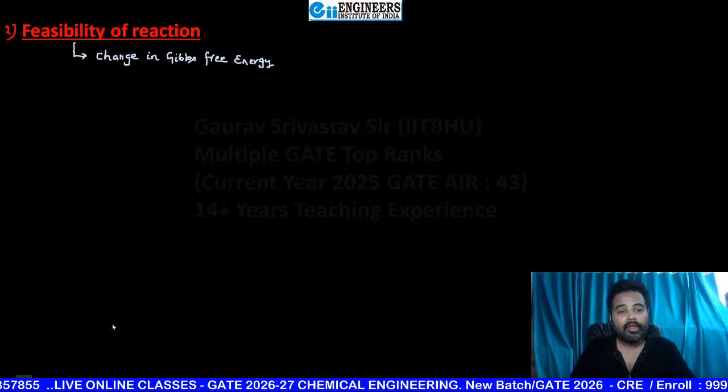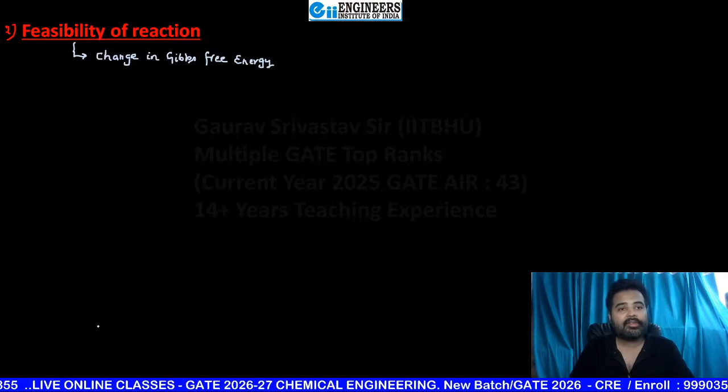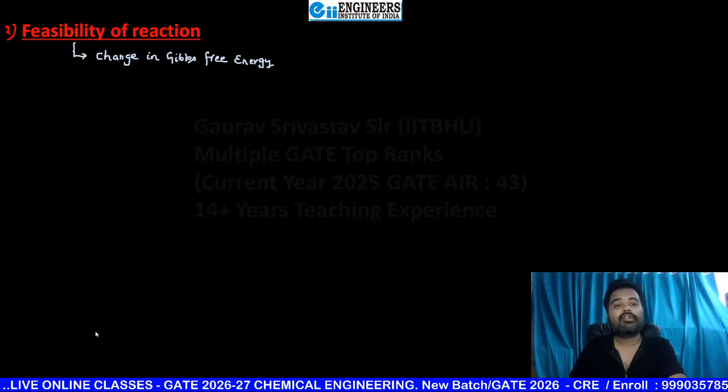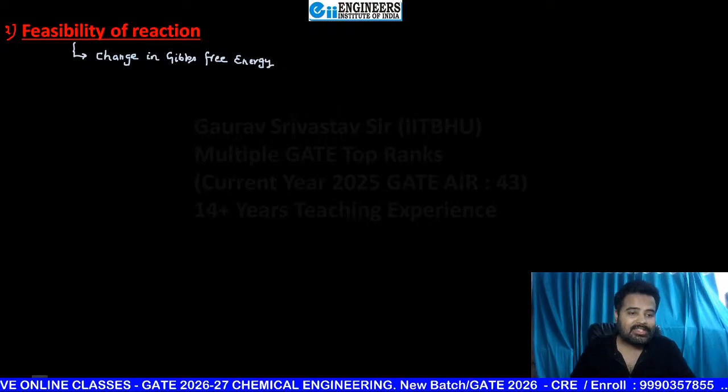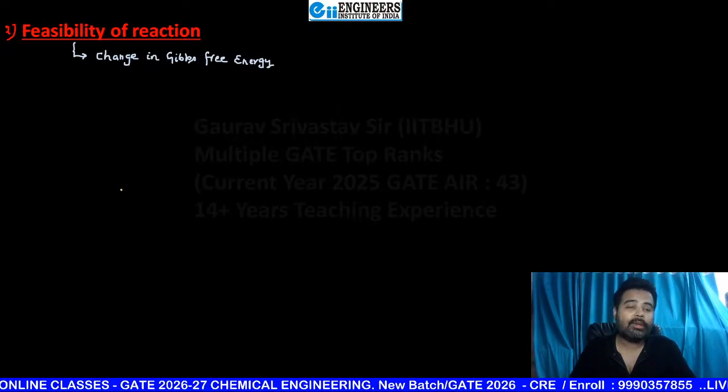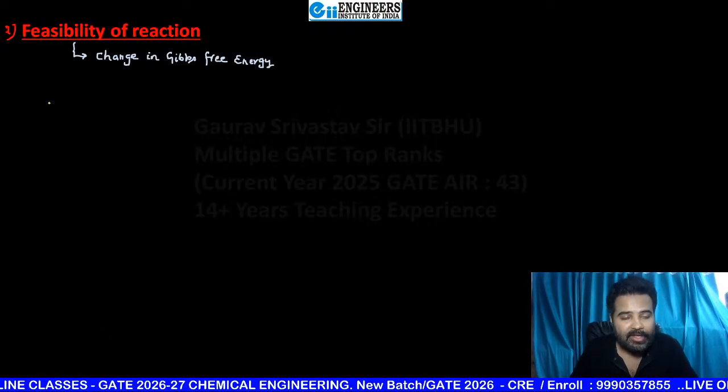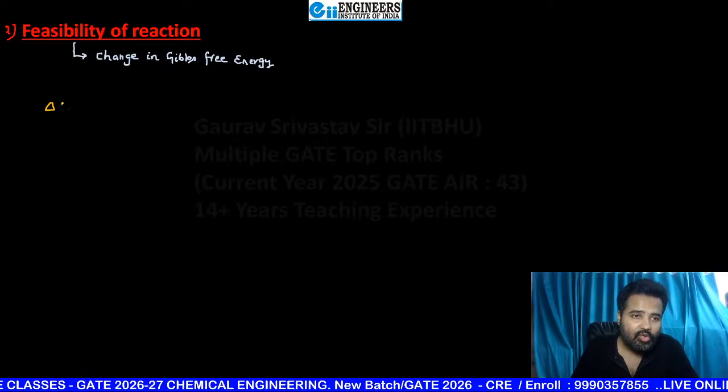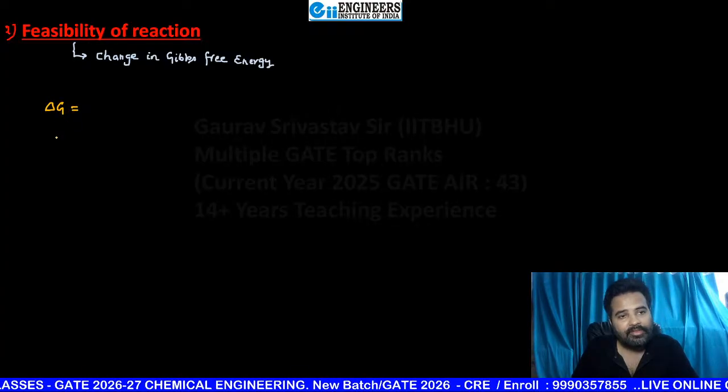Now here, this is feasibility. In the previous lecture I told you about the sign of Gibbs free energy, and here you can write the three numerically possible signs.